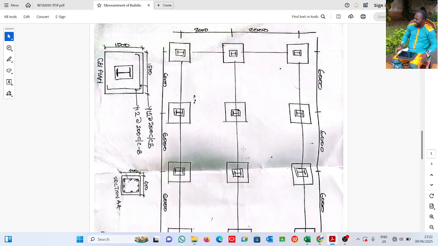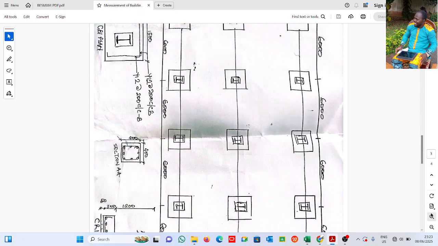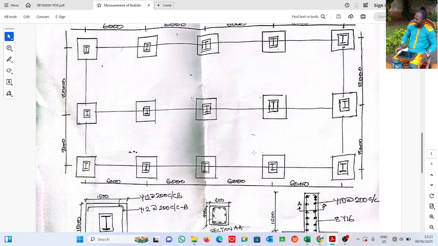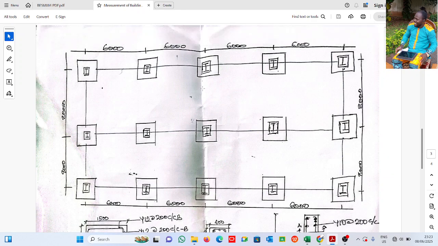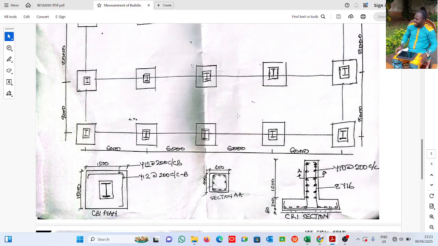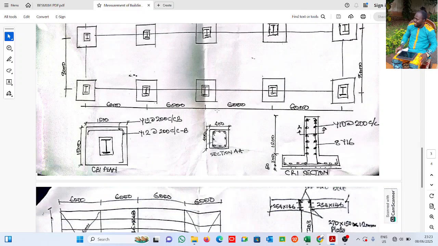Now this is the drawing here. Let me rotate it for better view. Now this is what we have. This is the drawing of the factory. Of course, these are steel works. Alright, but we're not dealing with steel works here. We're dealing with the concrete work items here for column bases and columns.